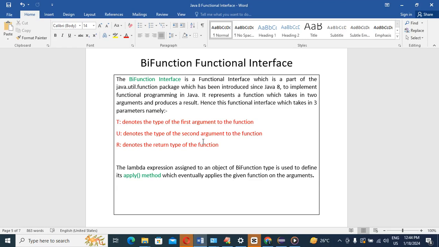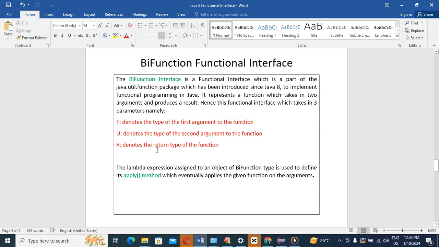But the main difference is that it takes three type parameters. T defines the first argument, U defines the second argument, and R defines the return type.